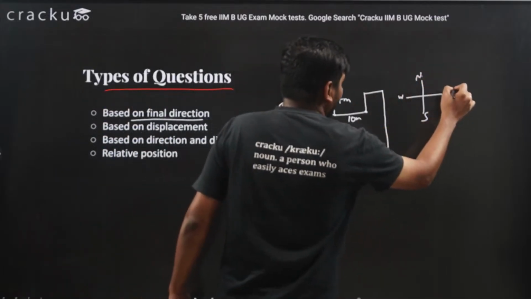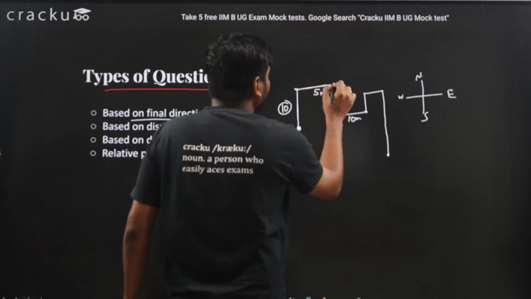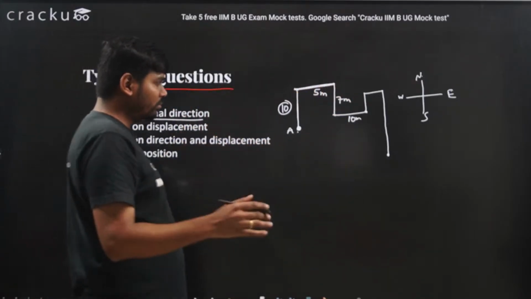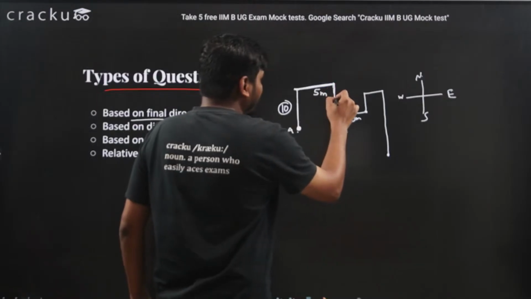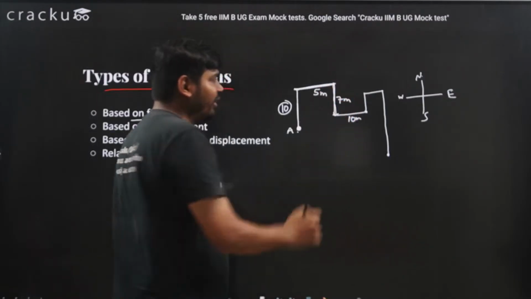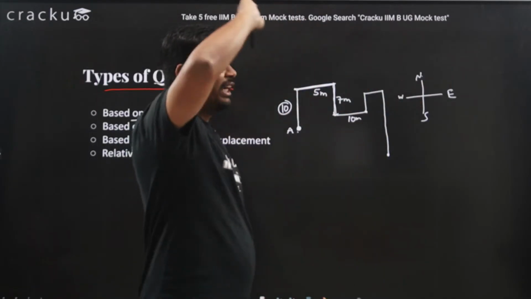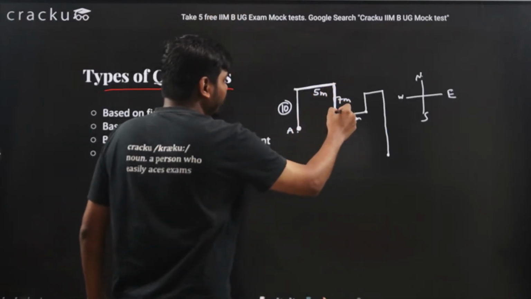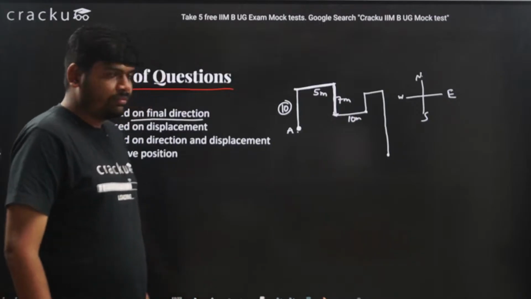North direction right will be east. I moved a distance of 5 meters towards east. Then again I took a right turn. When I am facing east, right will be south. So I moved a distance of 7 meters to the south.